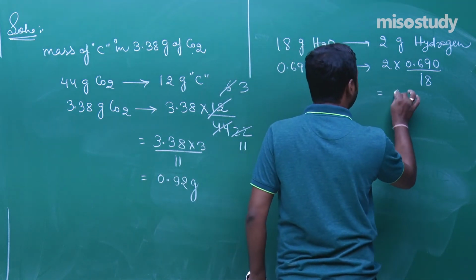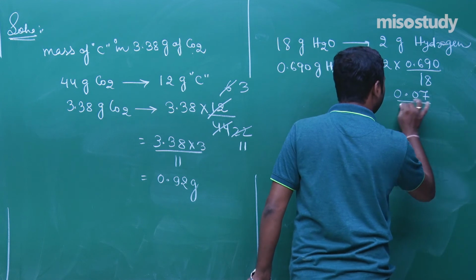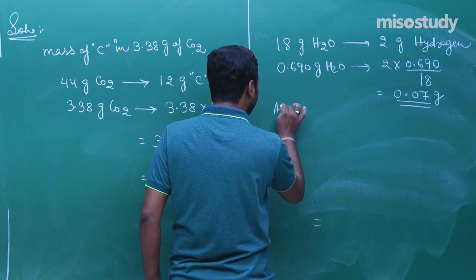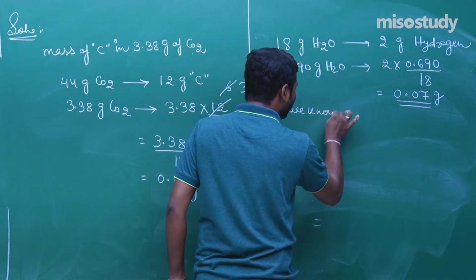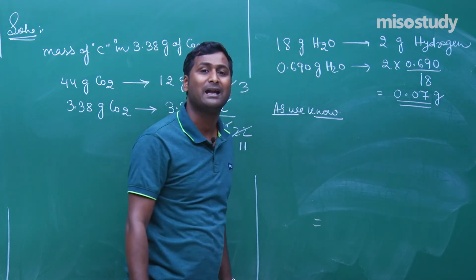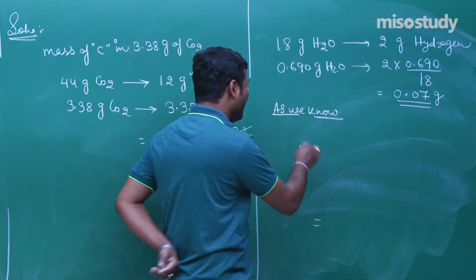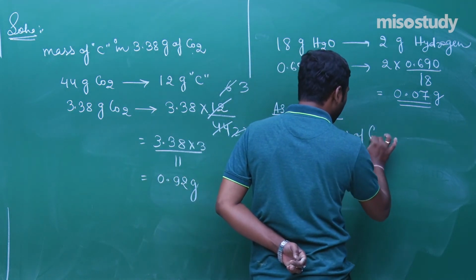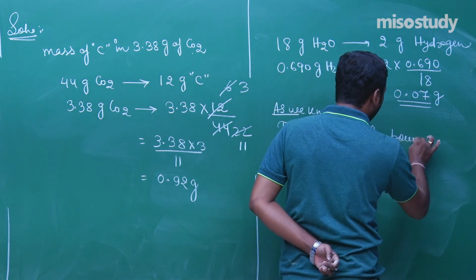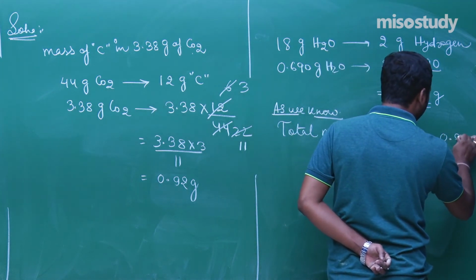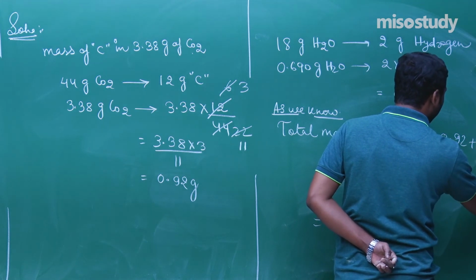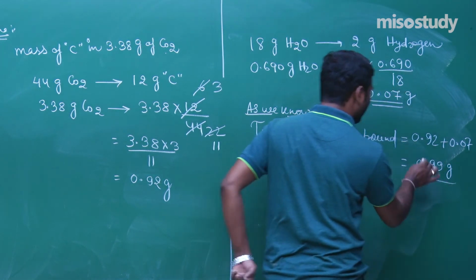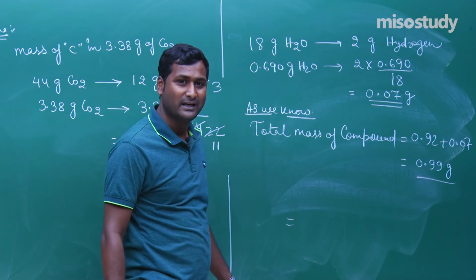That is, it will be equal to 0.07 gram. Clear? Now, as we know, in the compound there is only carbon and hydrogen given in the question. So what is the total mass of the compound? Total mass of the compound will be equal to 0.92 plus 0.07. It will be around 0.99 gram. Yes, sir, you are absolutely right.